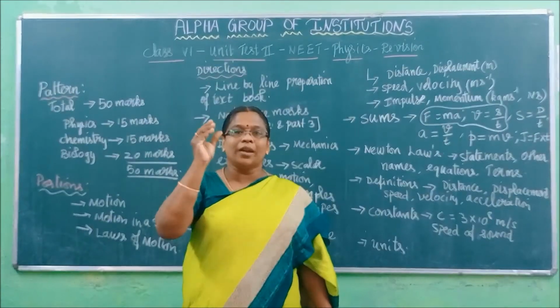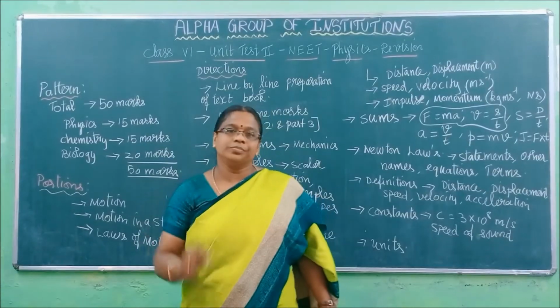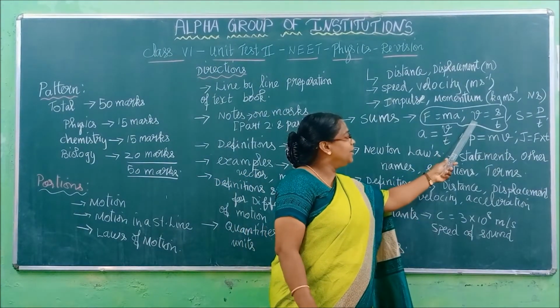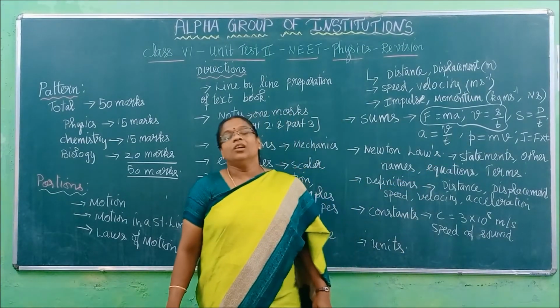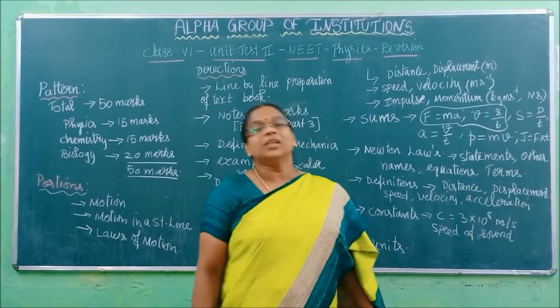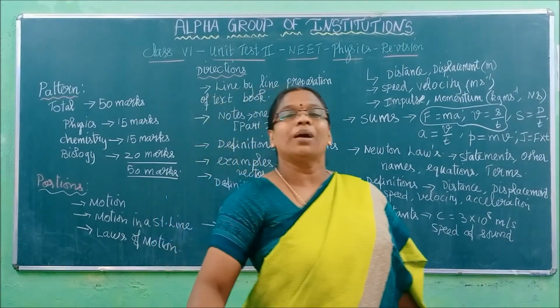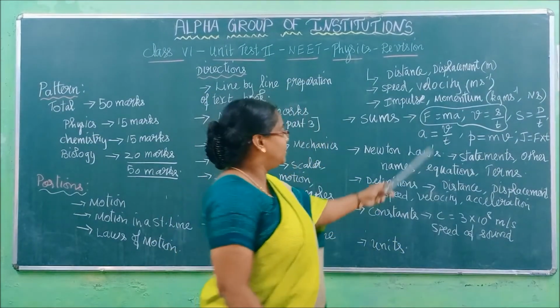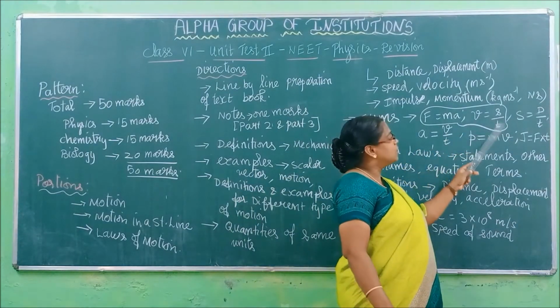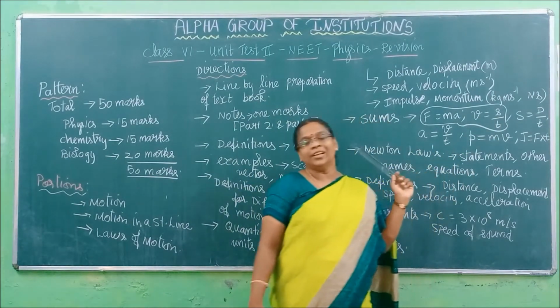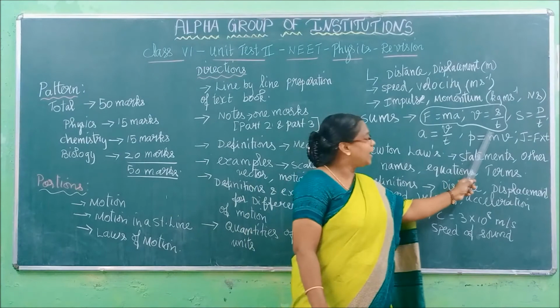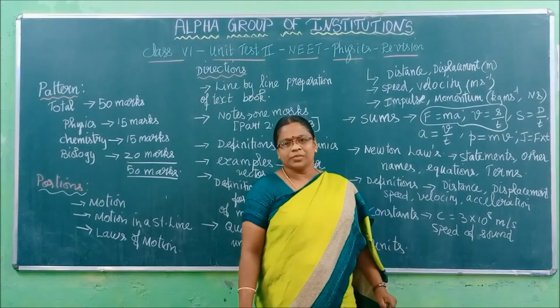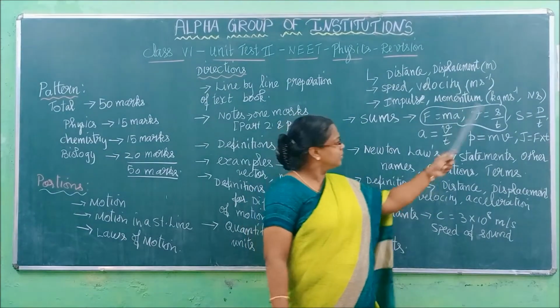Power means you have to write a little on top. Then V means velocity, unit meter per second, m s power minus 1. Small s is displacement, unit meter. Time as usual, second.